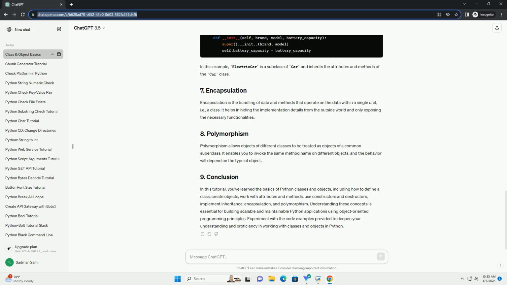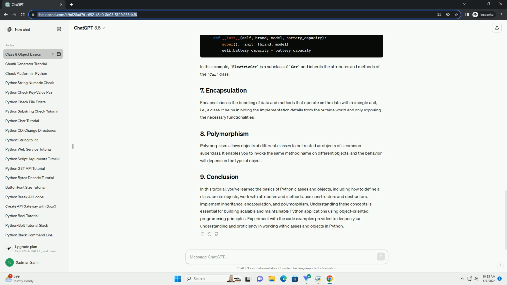Polymorphism allows objects of different classes to be treated as objects of a common superclass. It enables you to invoke the same method name on different objects, and the behavior will depend on the type of object. In this tutorial, you've learned the basics of Python classes and objects, including how to define a class,